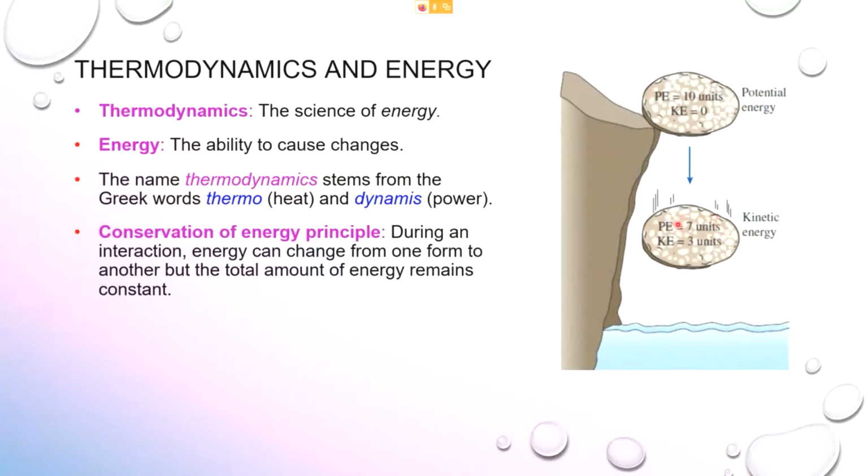But when you add up 7 and 3, you still get 10. So as you compare 10 here and 10 here, this is 10 plus 0, and this is 7 plus 3. The total is still 10 and 10. That is why we say the total amount of energy must always remain constant. So that is what is meant by the conservation of energy principle.